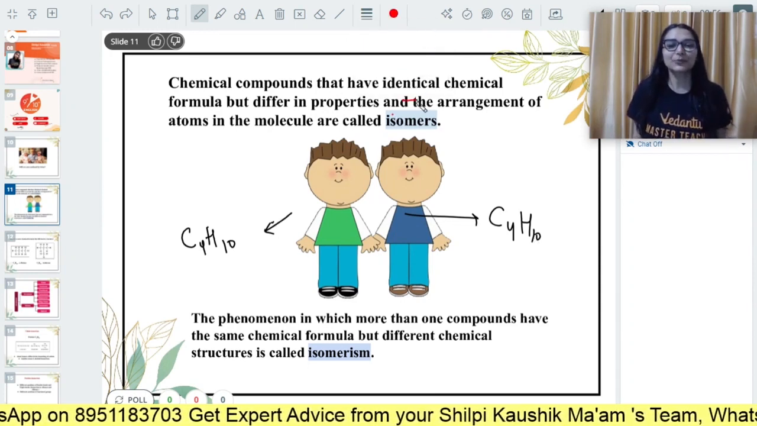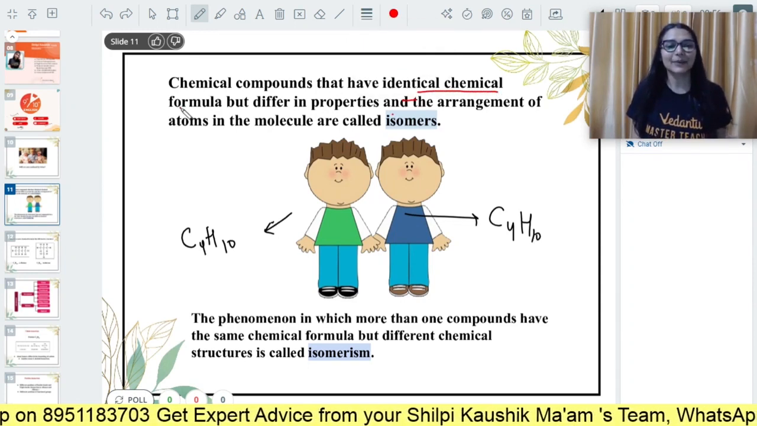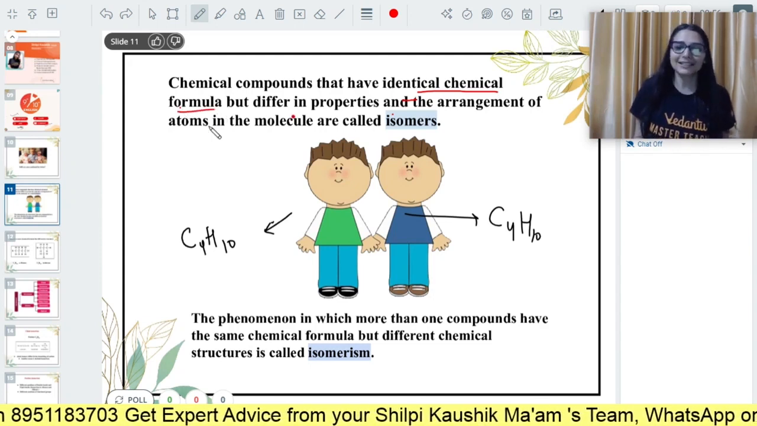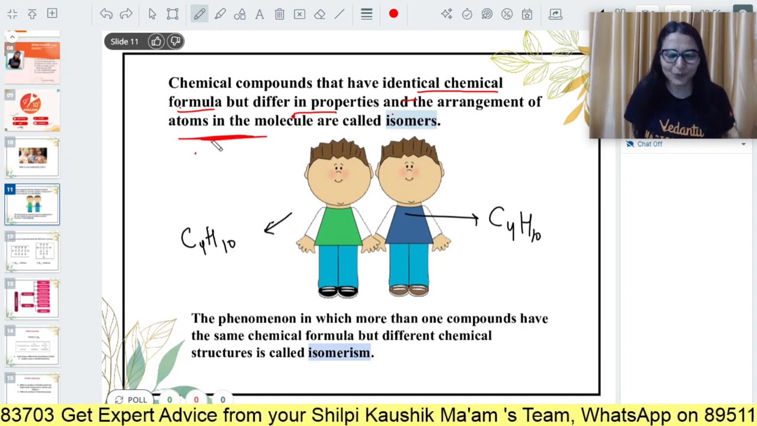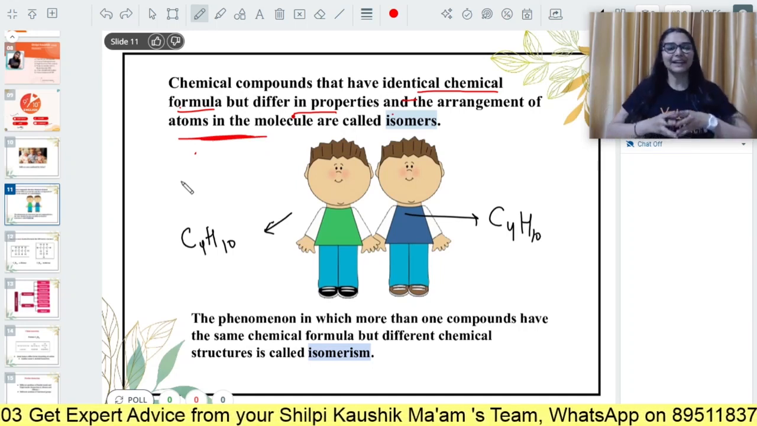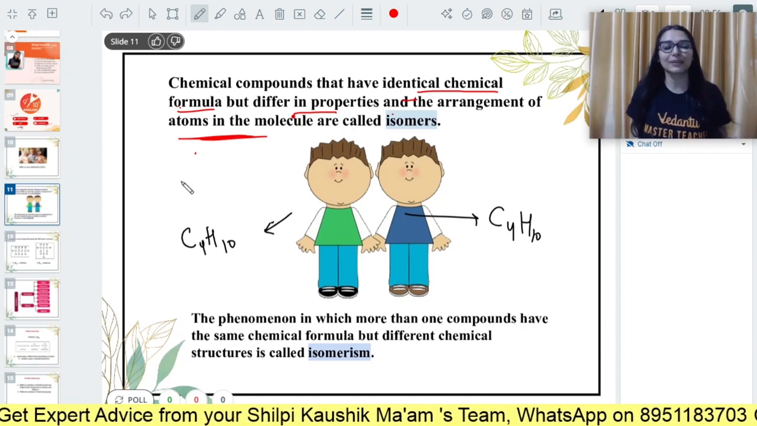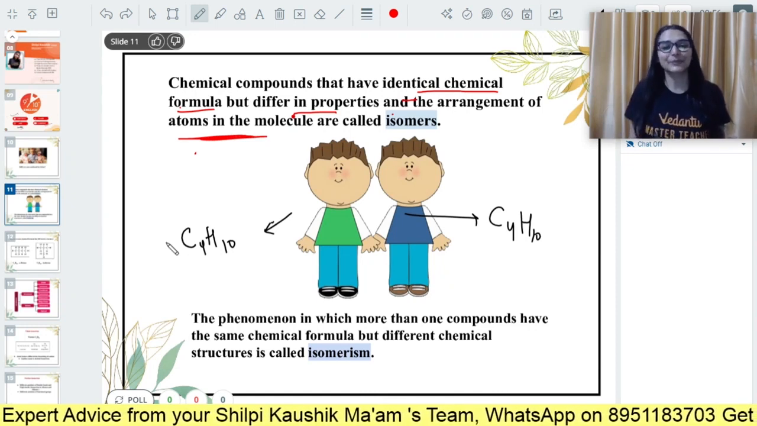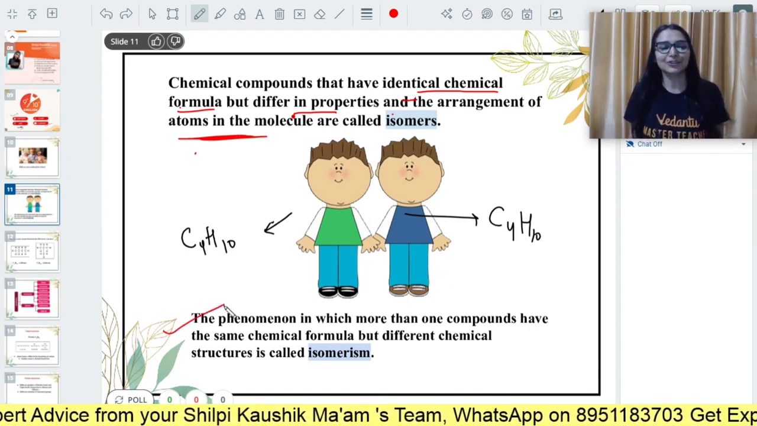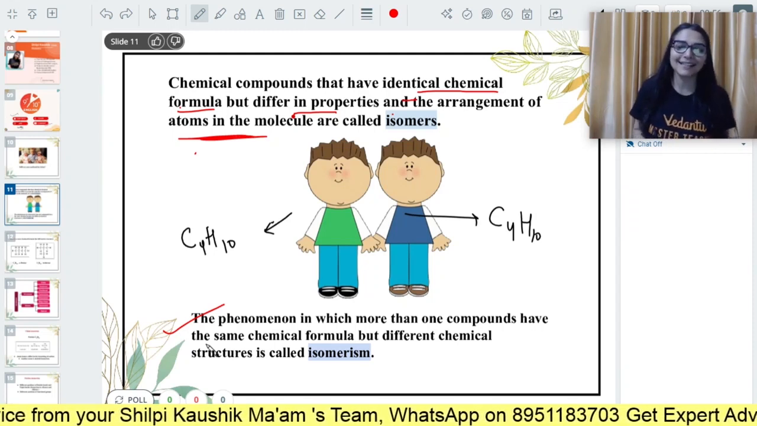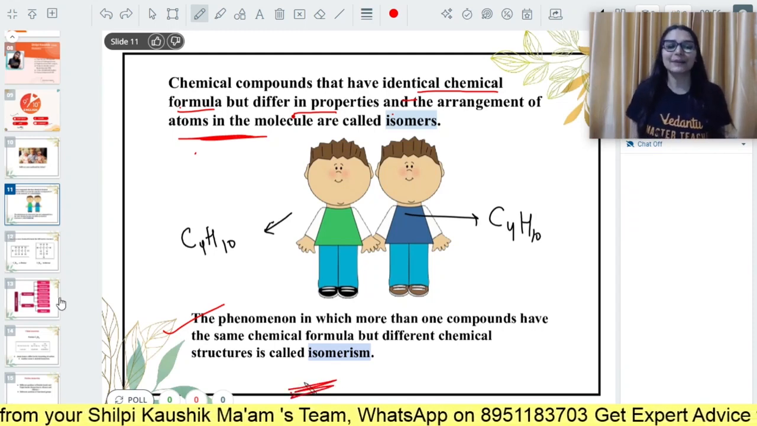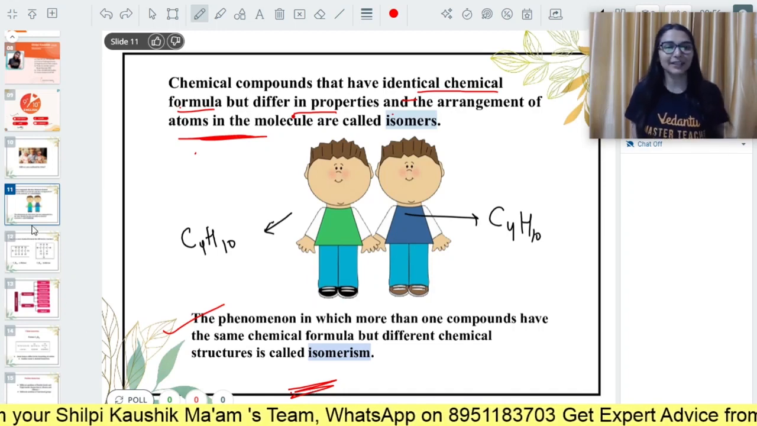So chemical compounds that have identical chemical formula but different properties and arrangement of atoms in the molecule. The molecular formula is same, the structural formula is different. These types of compounds are your isomers basically, and this phenomenon is known as isomerism. So if an exam definition comes, then also you can explain.